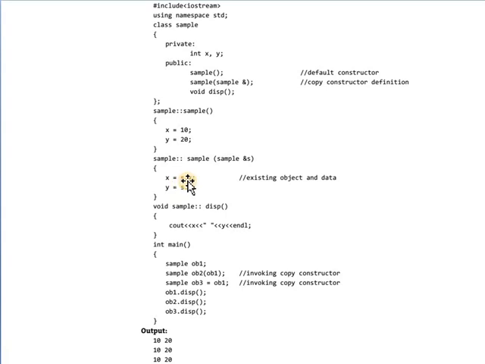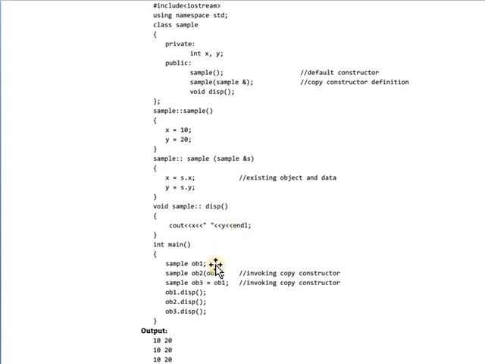So here s dot x means the already created x value is taken to the copy constructor's x, and the already existing y value is taken to the new y, and by using the display function x and y values get displayed.